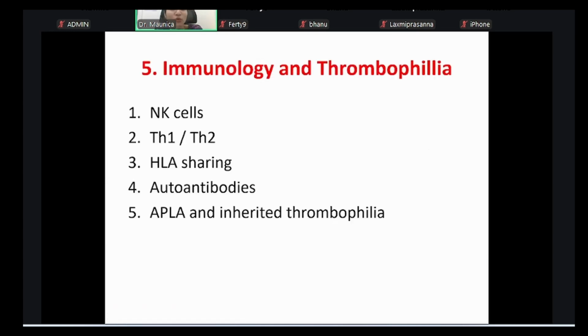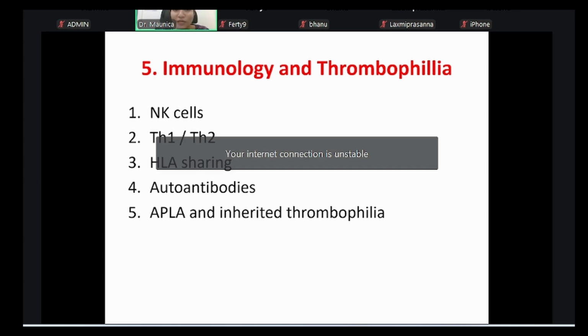Now, coming to immunology, I've talked about it. About the allograft, it is accepted. All cells that are playing a role in this: we have natural killer cells, the T helper 1 to T helper 2 ratio, HLA sharing, human leukocyte antigen, autoantibodies, APLA, inherited thrombophilia. All these are in your immunology and thrombophilia.